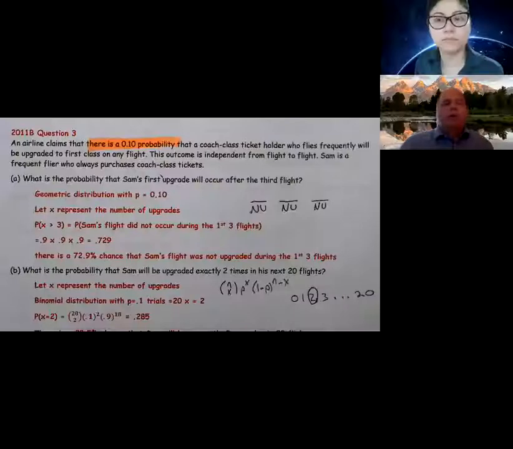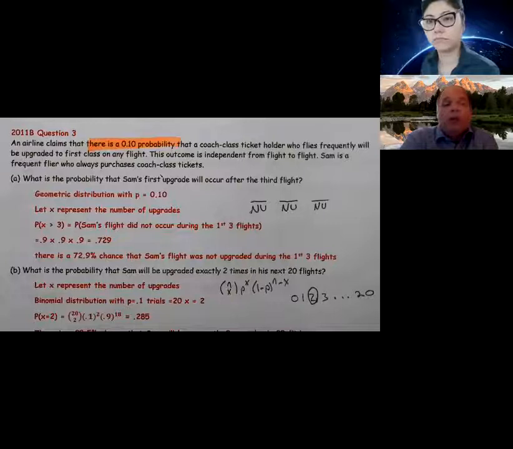All right, so recording. The scoring guide says the primary purpose of this is to recognize a Bernoulli trial, which is basically a yes-no situation. I would argue that the primary purpose is to give you a problem on a geometric or binomial. Those are both examples of a Bernoulli trial, a yes-no situation.